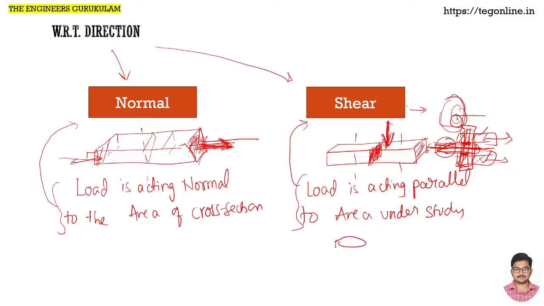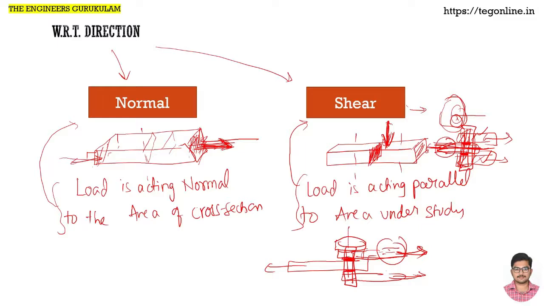If this is a bolt, there is a block like this, and another block like this. If you put force like this, for this block it is a pulling action, that means normal force. But when that force is transferred to this bolt, for this bolt this is one area, this is another area of cross section, right?